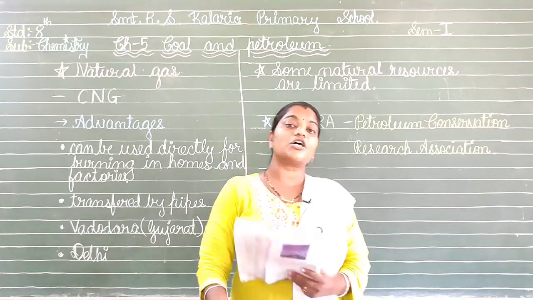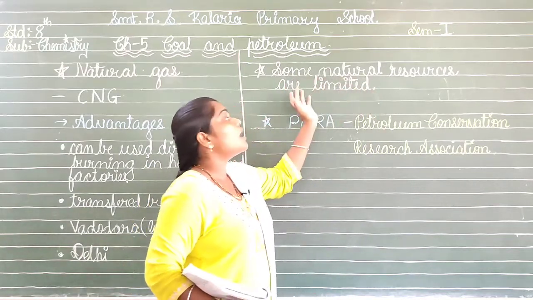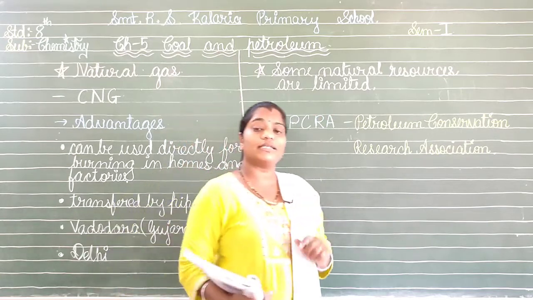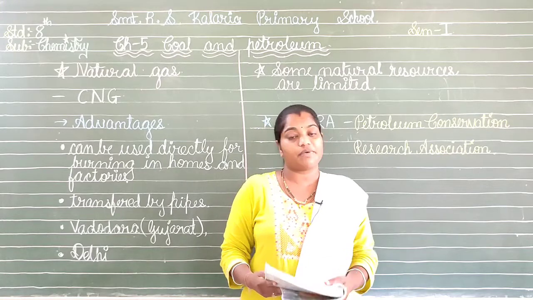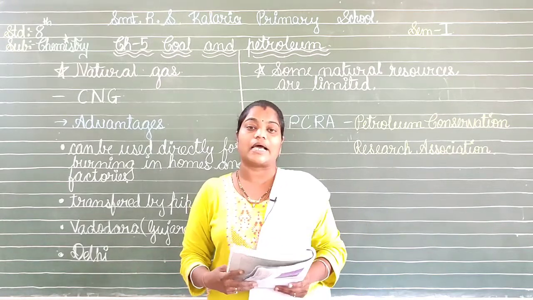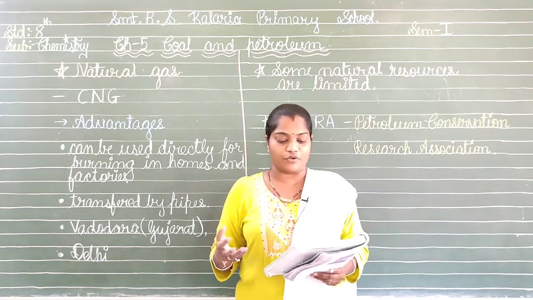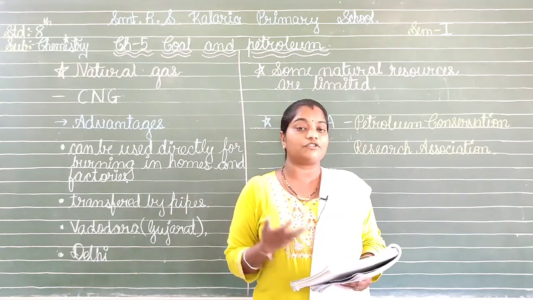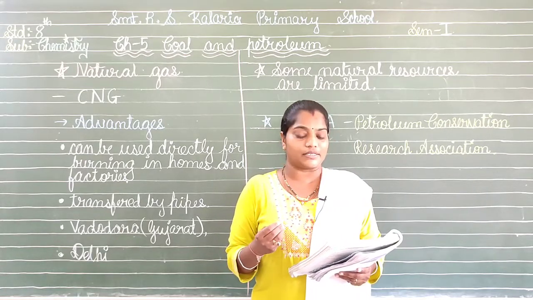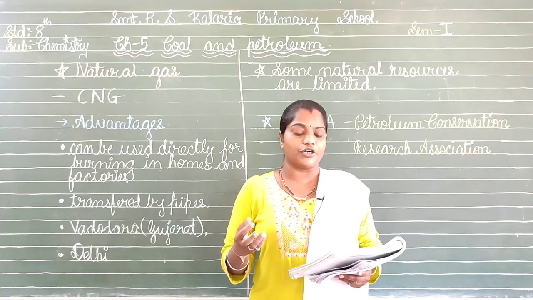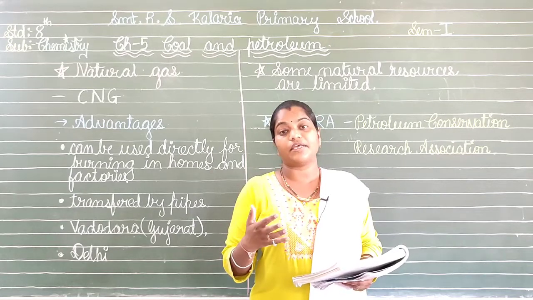Now coming to the last topic of this chapter, some natural resources are limited. For that, what are the steps that we can take? Here we have some points given to us. Here they are saying that some of the natural resources are exhaustible, like the fossil fuels, forests, minerals, etc., which we have already seen. It required the dead organisms millions of years to be converted into fossils, and then from there we get the fuels.